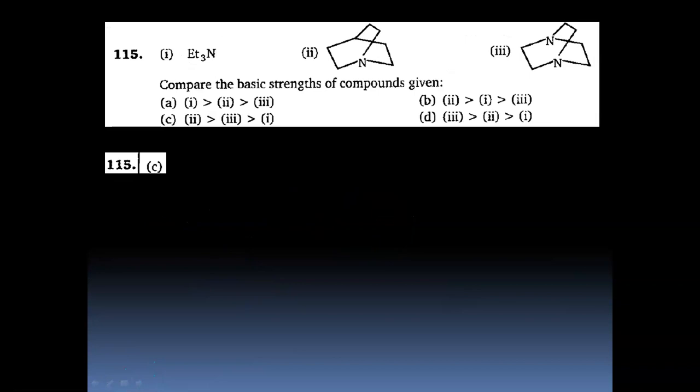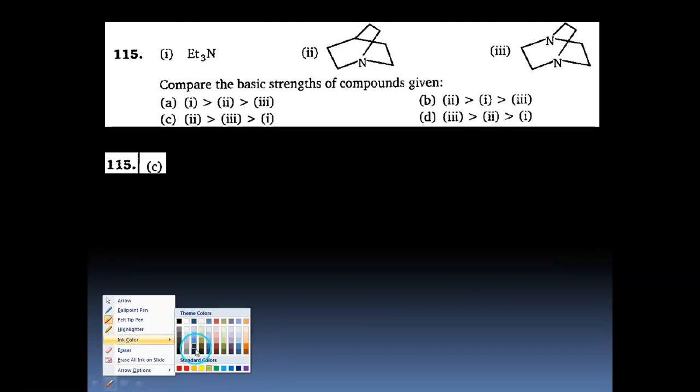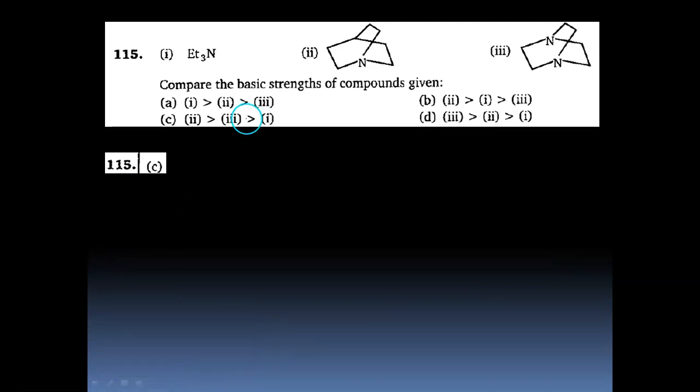Next, compare the basic strength of compounds given below. Now in this molecule, if we have to compare the basic strength of the amines, so clearly in the first one, there is a rapid flipping which happens, right? And therefore availability of electrons is less. Therefore this will be the least basic.